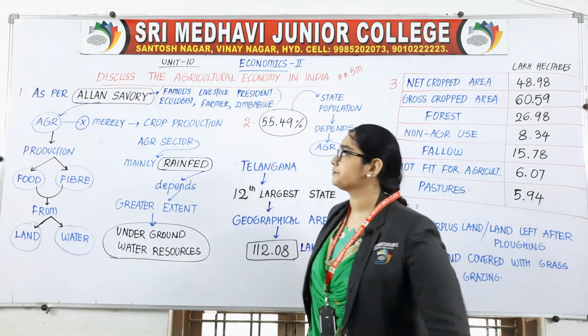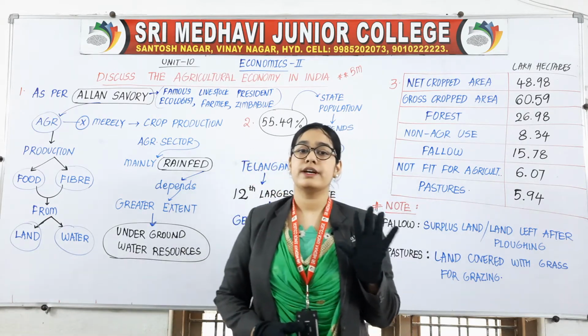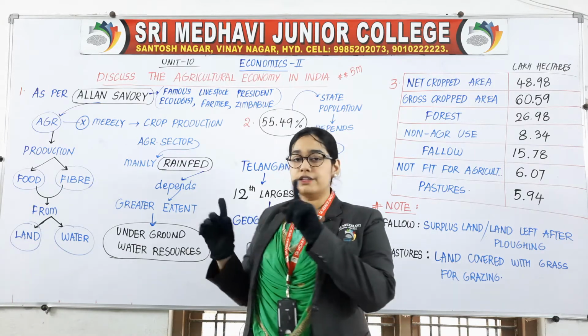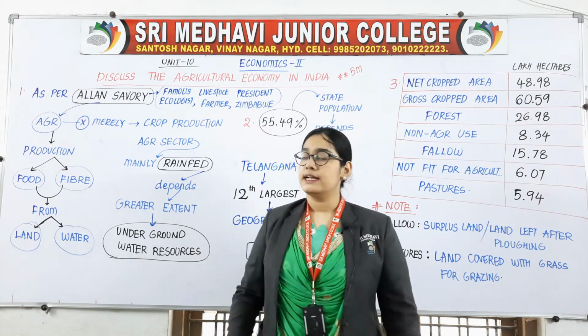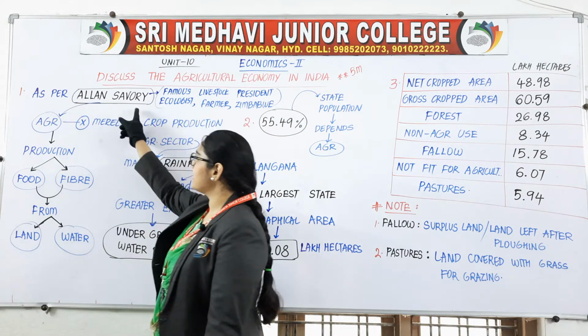Let us see. This topic consists of 5 points. You need to write this topic in points. There are 3 points written on the board, then we will continue with the next 2 points. Let us start with the first one. As per Alan Savory.